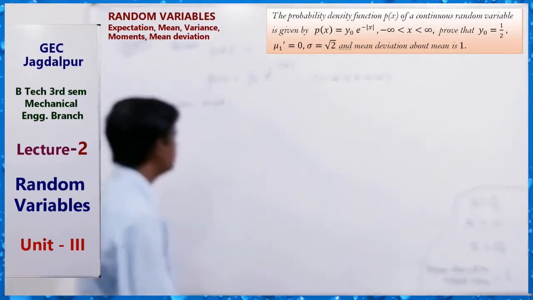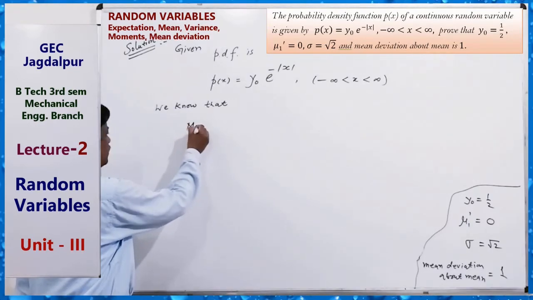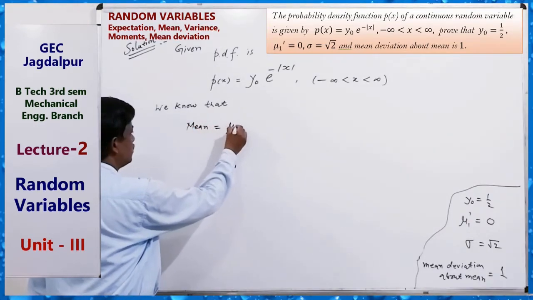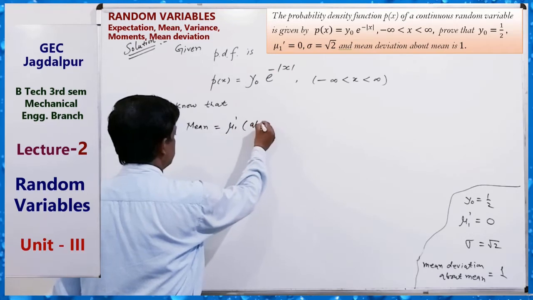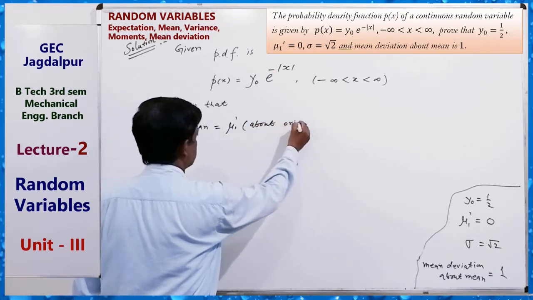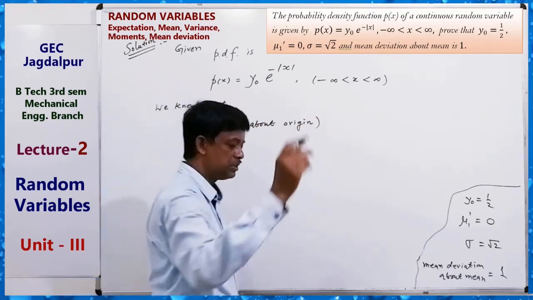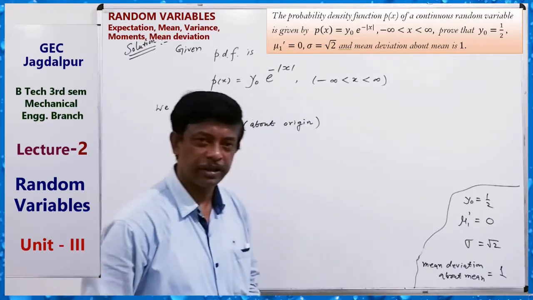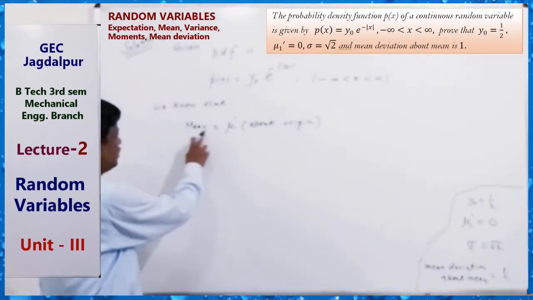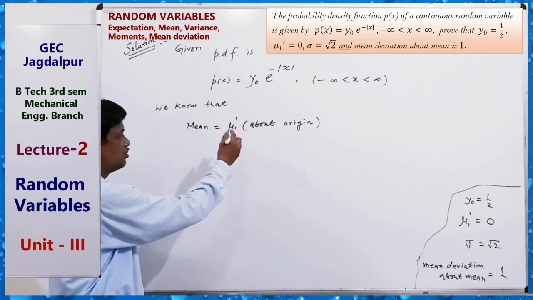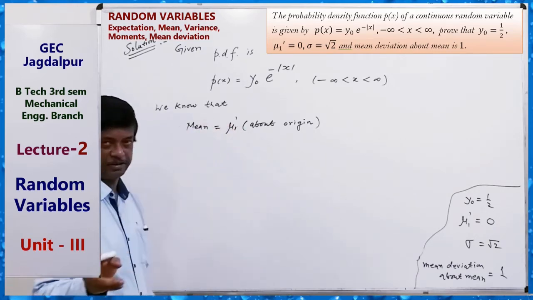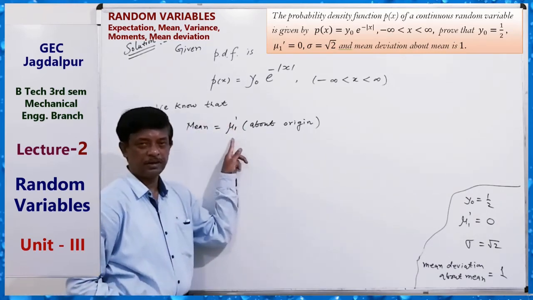Mu1 dash means the mean. We know that mean equals mu1 dash about origin. Mu means moment, first moment about origin.